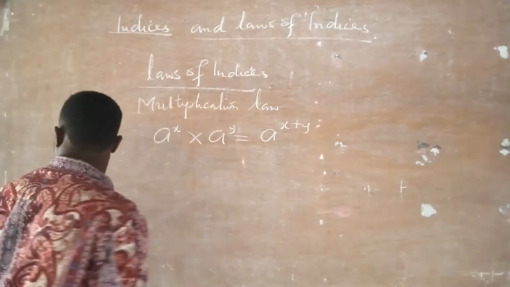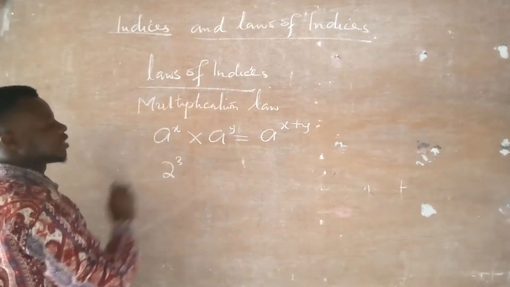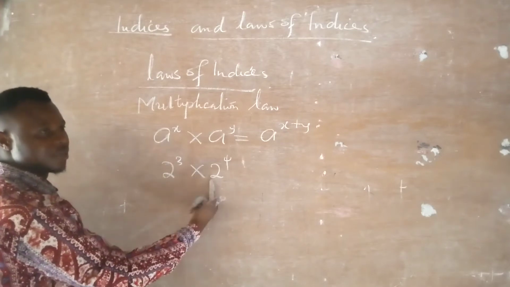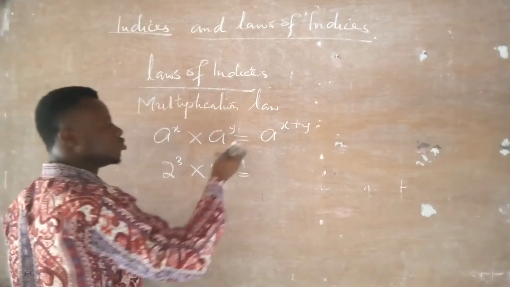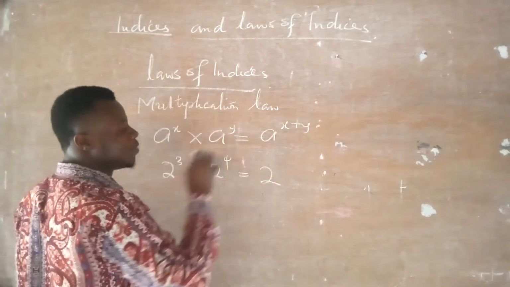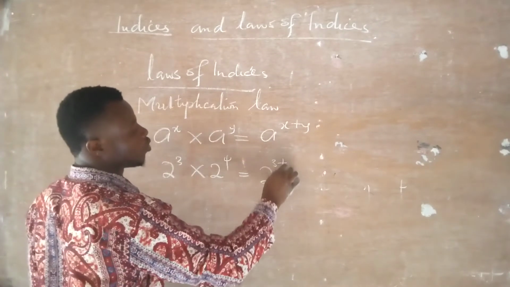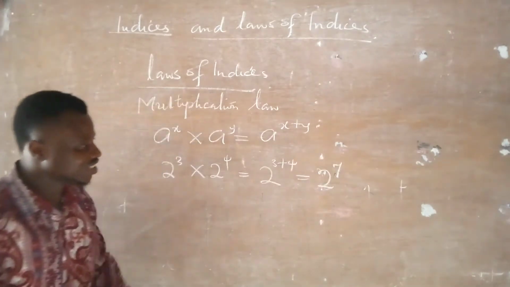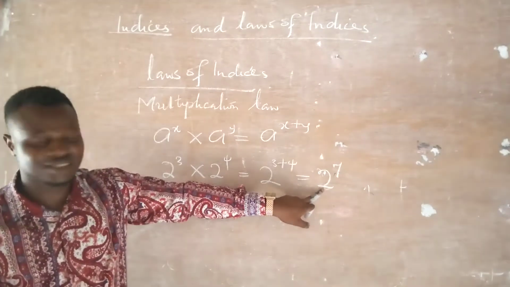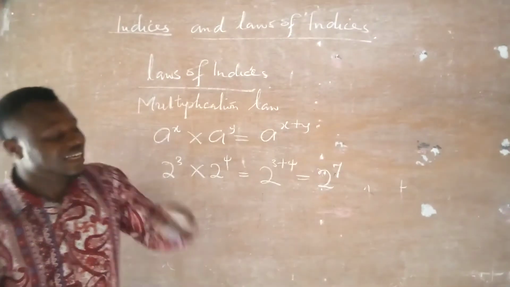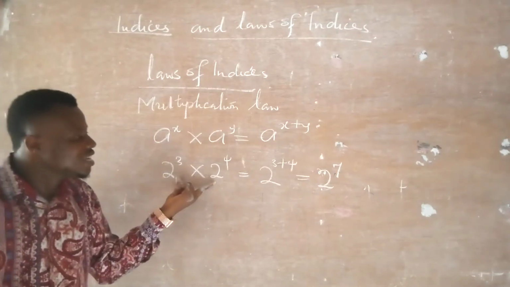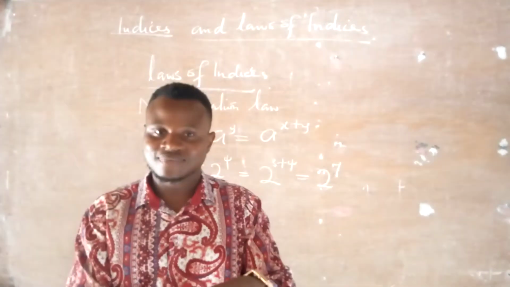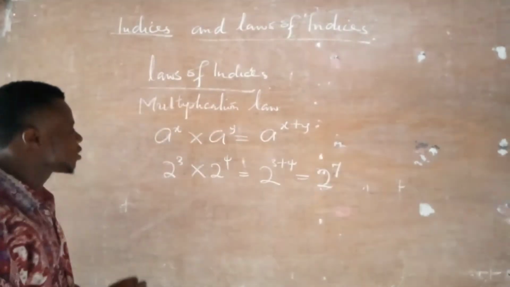Take for instance, I can have 2 raised to power 3 times 2 raised to power 4. Both of them are of the same base. Since they have the same base, what am I going to do? Obey this law. We have one base, one of the base, and the power will be 3 plus 4. Now we have 2 raised to power 7. This is an indices, and this indices is formed as a result of these two indices combined together. So the word indices means a combined index. Are you getting what I'm saying?